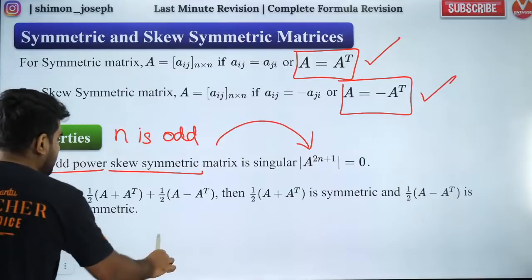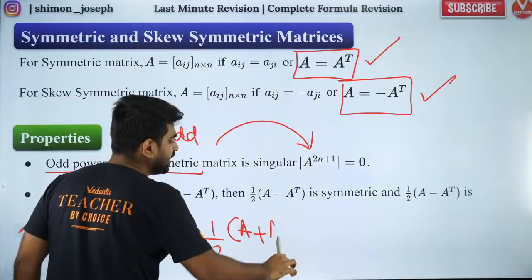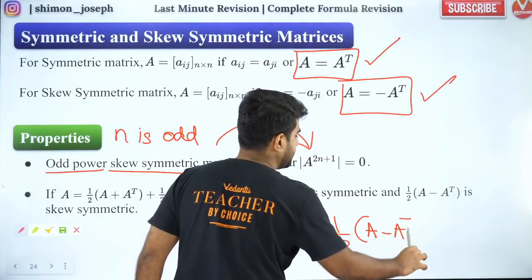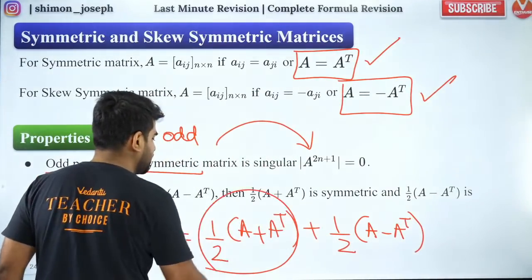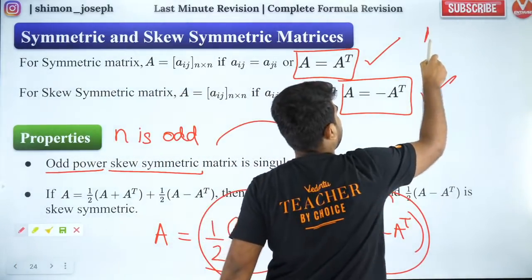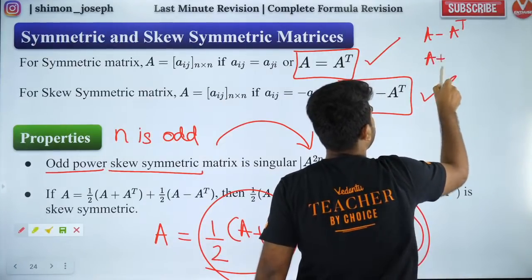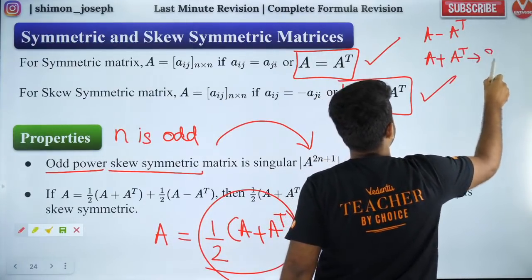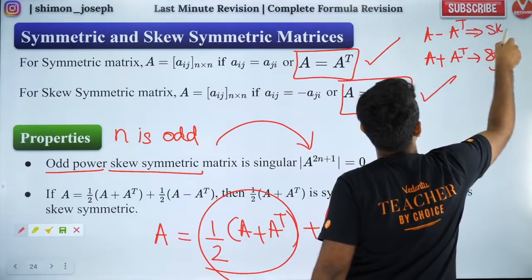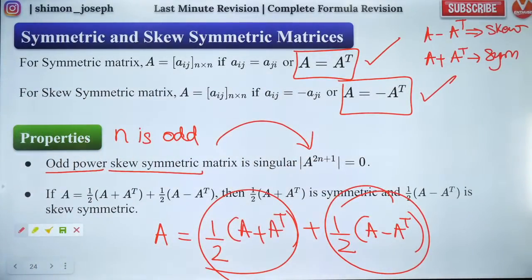And whenever you have any matrix A, you can always express it as a sum of a skew symmetric and a symmetric portion. So whenever you have a matrix A, please understand A minus A transpose is skew symmetric and A plus A transpose is symmetric. Please remember this, guys. Very, very important. You can get some good questions from here as well. Are you all happy? Shall I move forward? Very simple. Yes? Great, people.